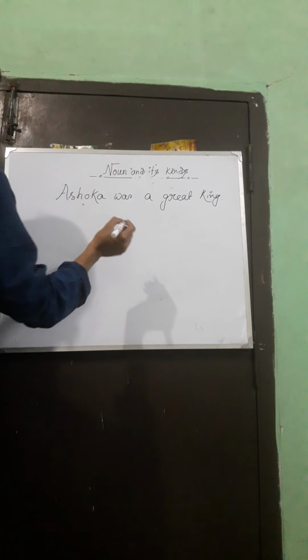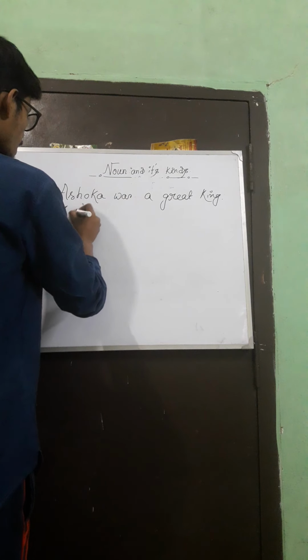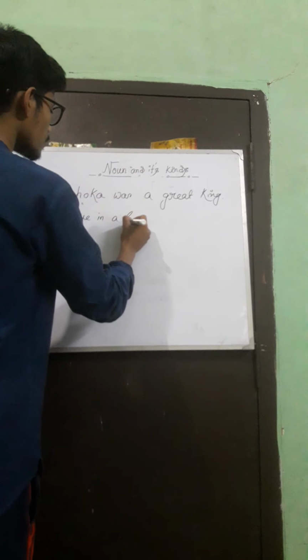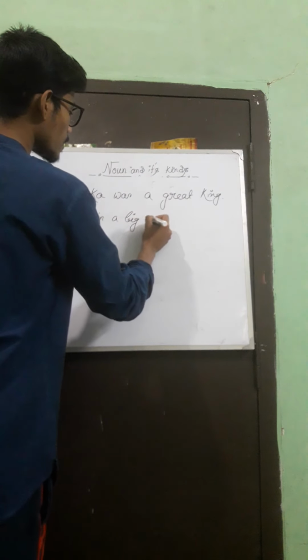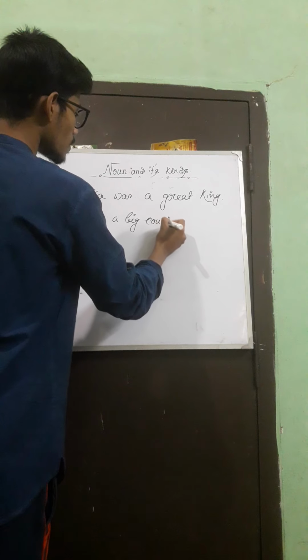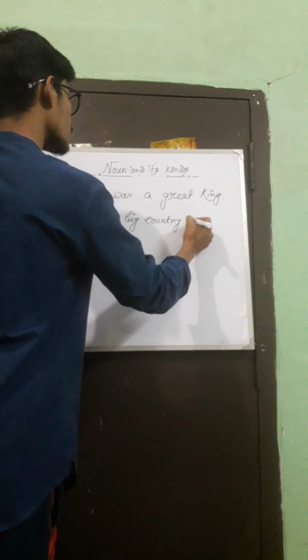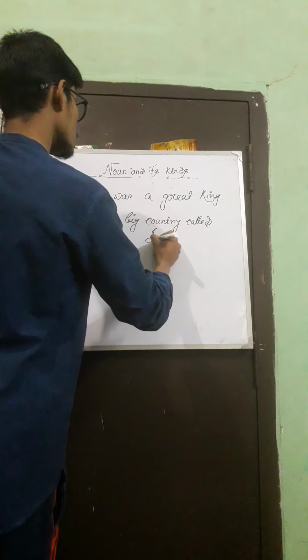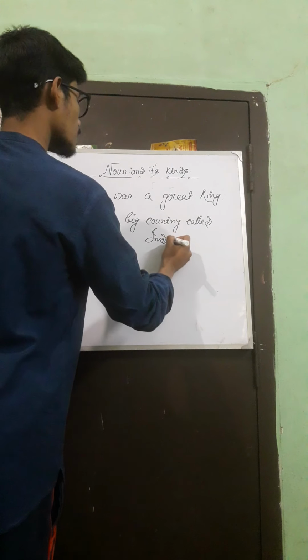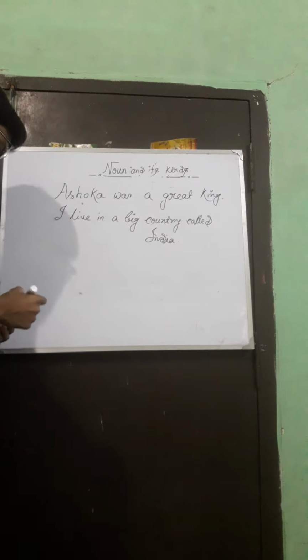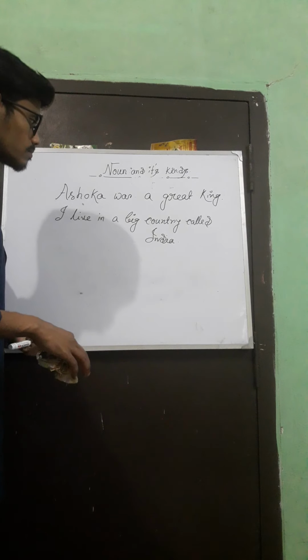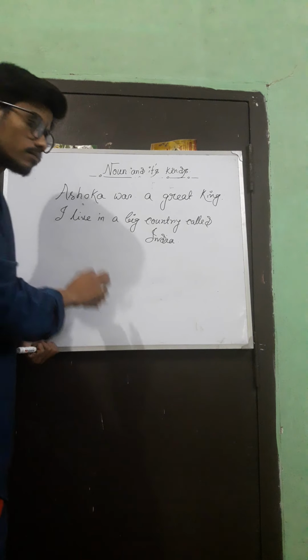Another one is: I live in a big country called India. Write these two sentences in your copy and let me know about your views in the comment section.